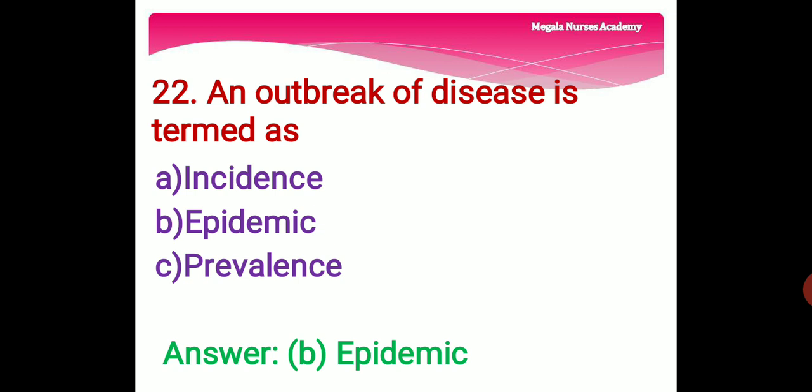22nd question. An outbreak of disease is termed as. Option A, incidence. Incidence means the occurrence or rate or frequency of the disease. Option B is epidemic. That is a disease that affects a large number of people in the community. And option C is prevalence. That means the fact or condition of being prevalent. Okay, so an outbreak of disease is termed as, the right answer is option B, epidemic.